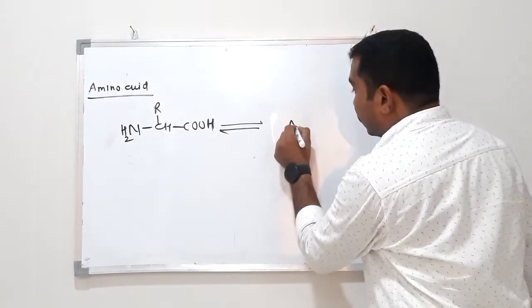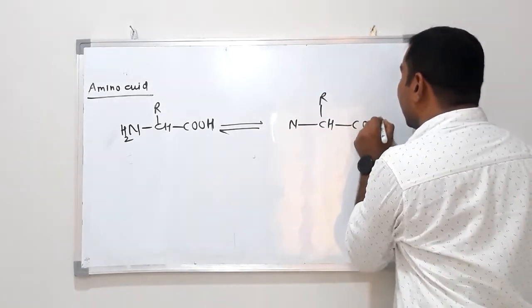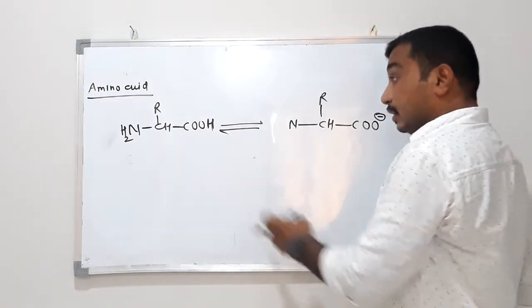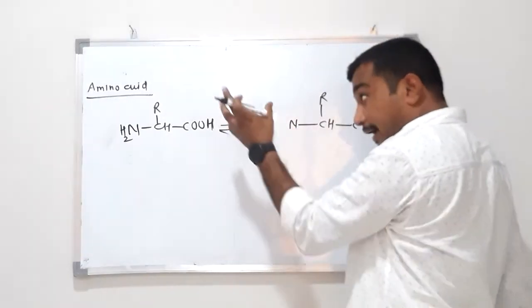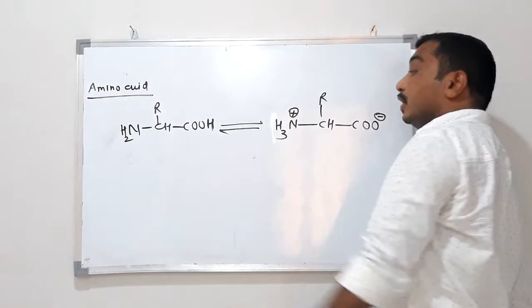Okay, see what happens. One hydrogen atom will release because it is an acid. At the same time, this amino group will accept that hydrogen and produce an ammonium ion.